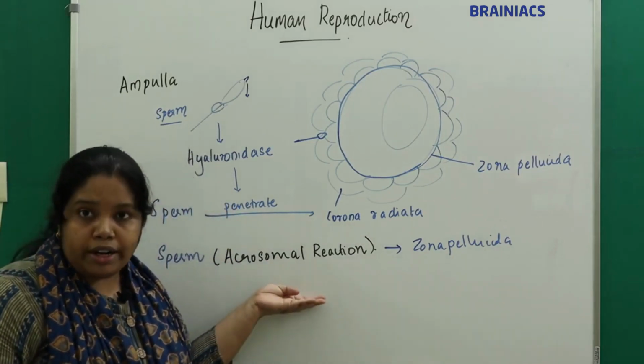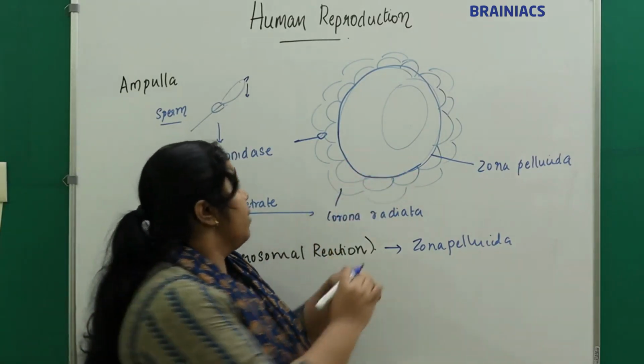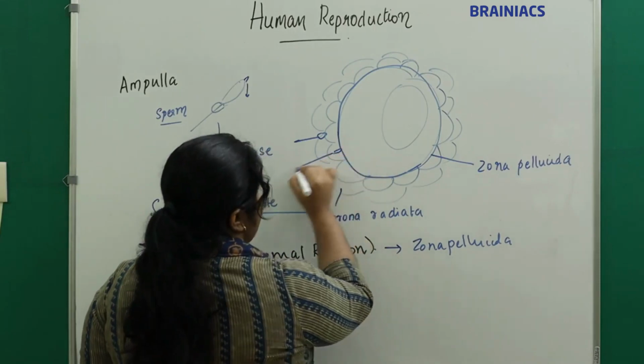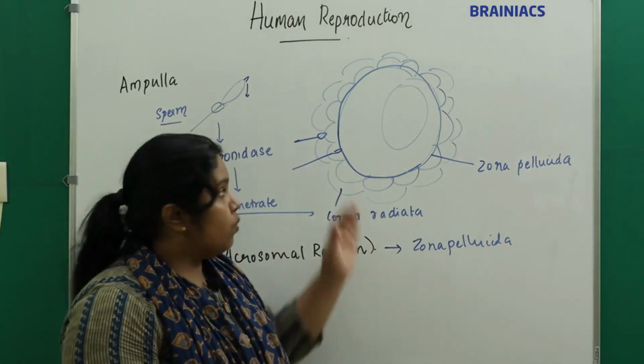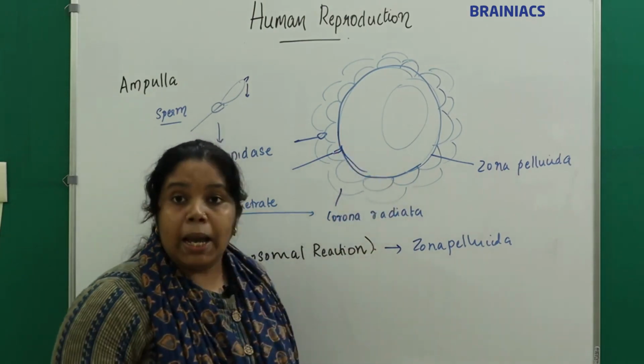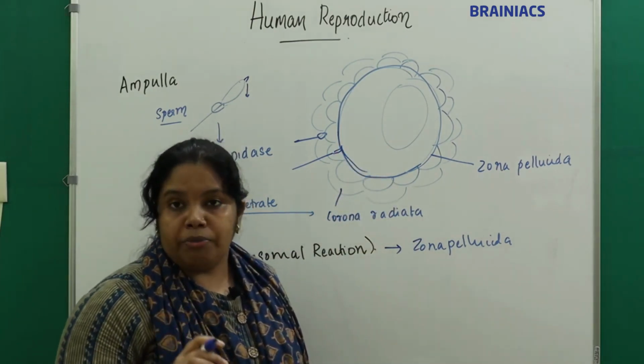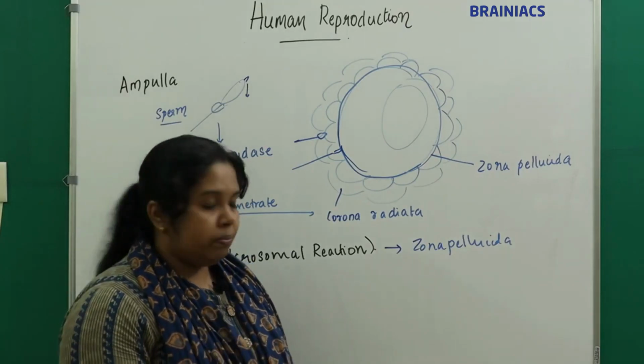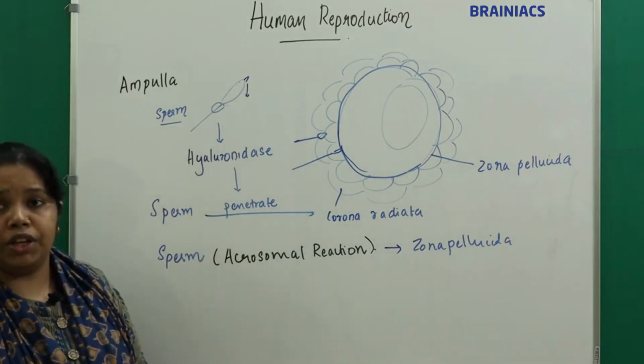That is called acrosomal reaction, and it will reach the zona pellucida. It will penetrate the zona pellucida, and inside the zona pellucida, what do we have? We have the membrane of the ovum, right?